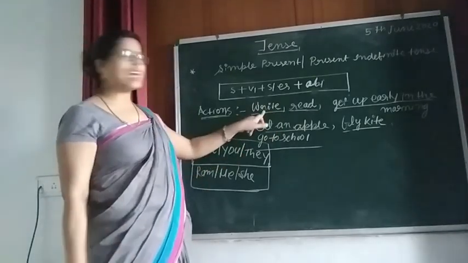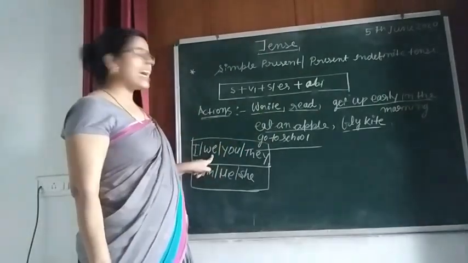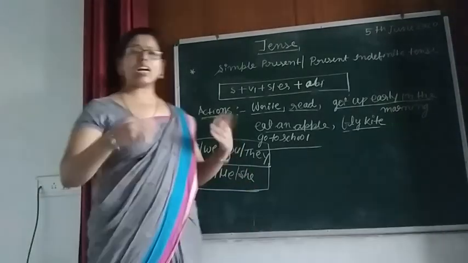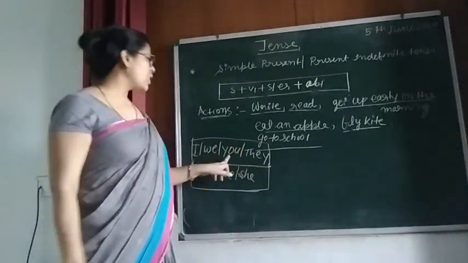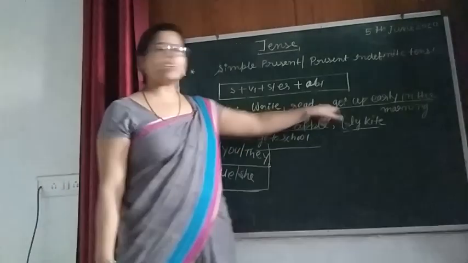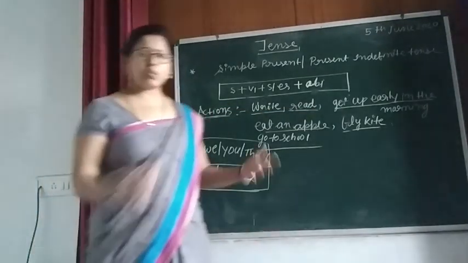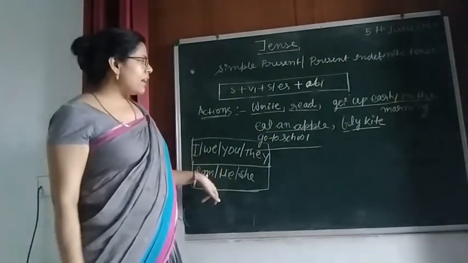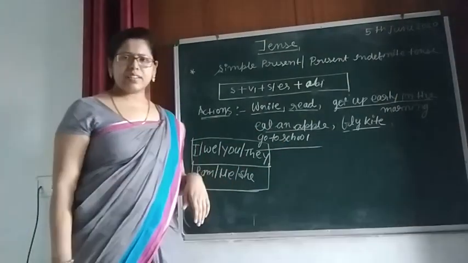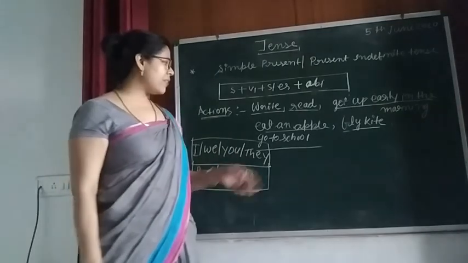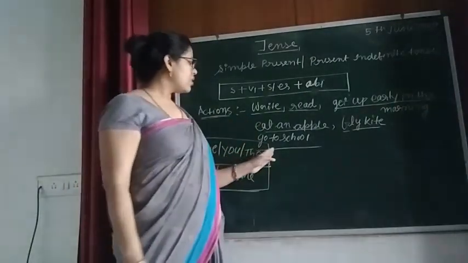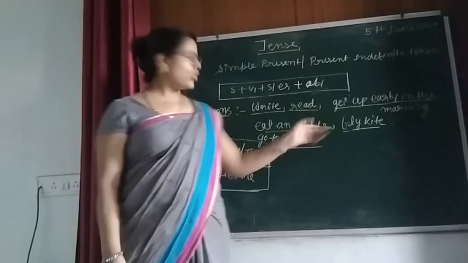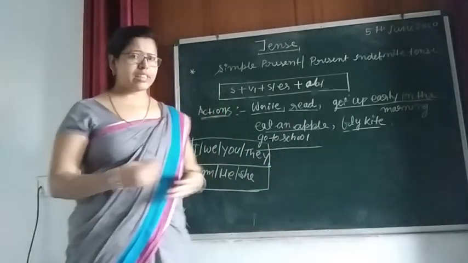I write an application. We write a story. You get up early in the morning. Ram eats an apple. They go to school.